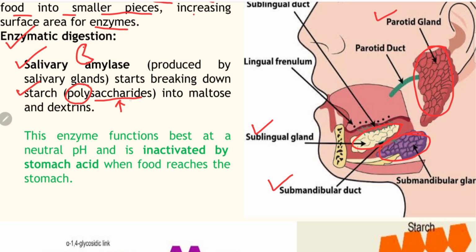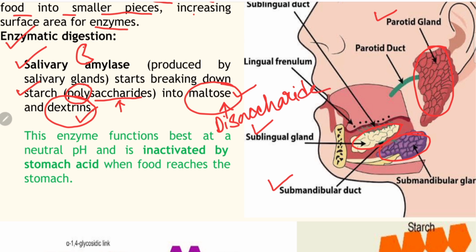So these polysaccharides are firstly split into two forms. First is maltose and second one is dextrins. So firstly starch is split into maltose and dextrins. Maltose is a disaccharide and dextrin I will discuss later.